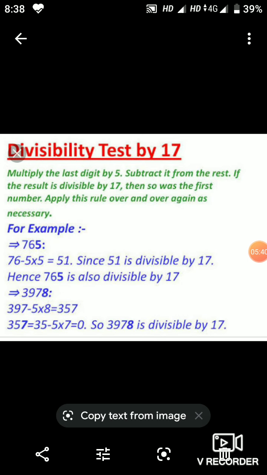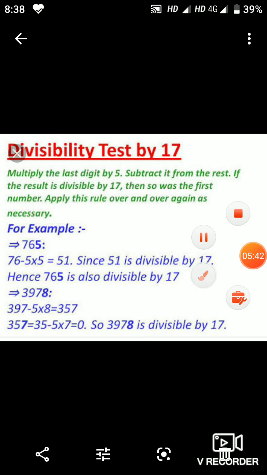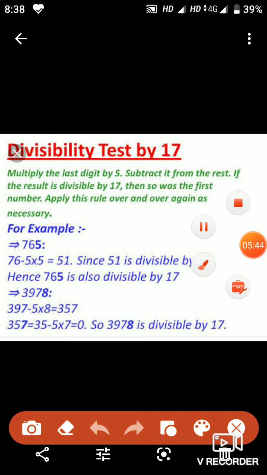Let's consider one more example. Over here also the same thing is written: multiply the last digit by 5 and subtract it from the rest. If the result is divisible by 17, then so was the first number. Apply this rule over and over again as necessary. So here also it is the same thing I explained in the previous example.